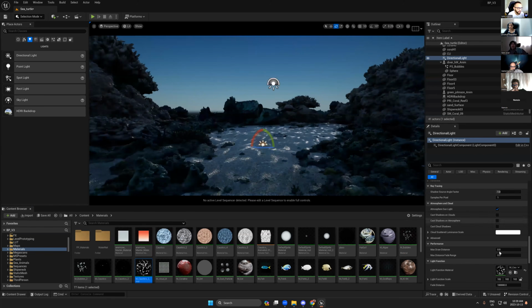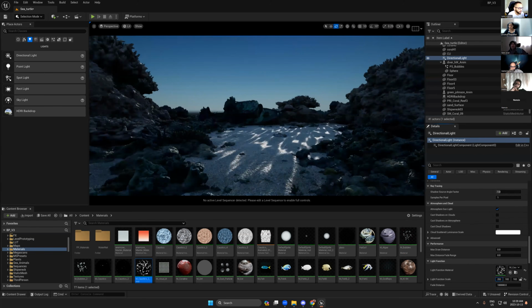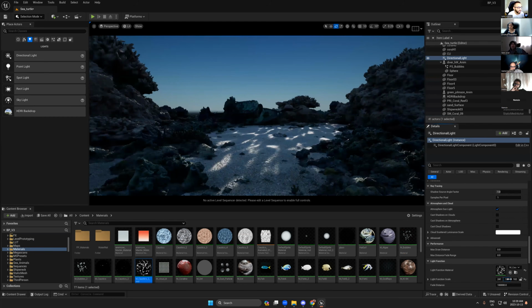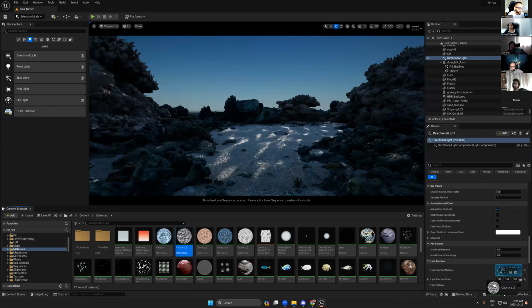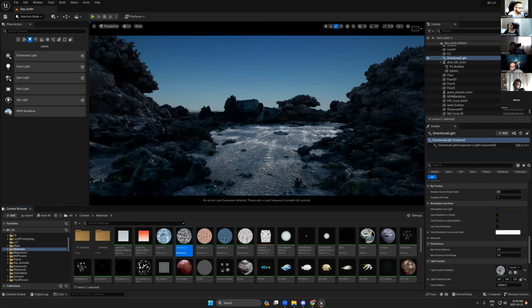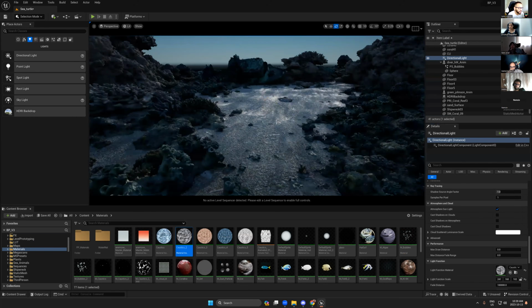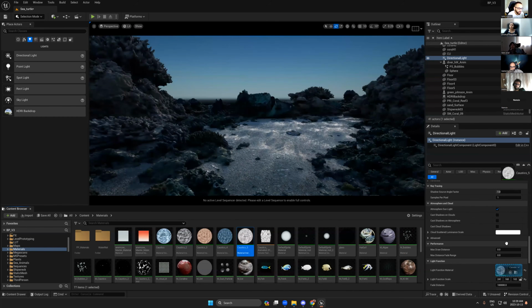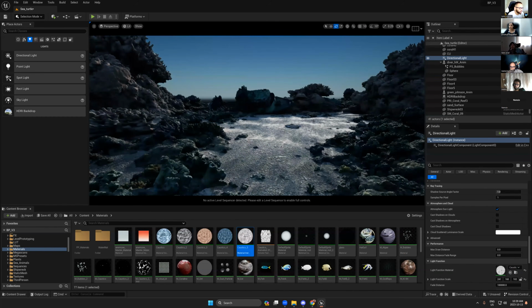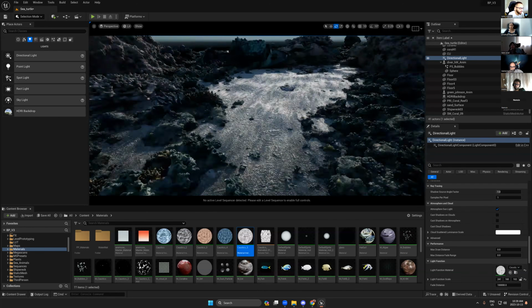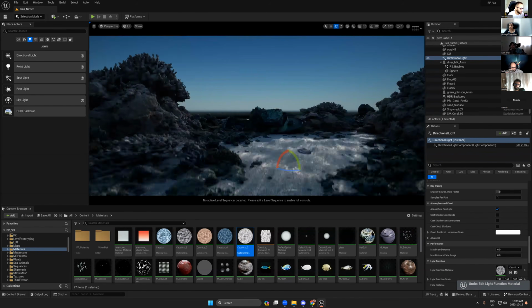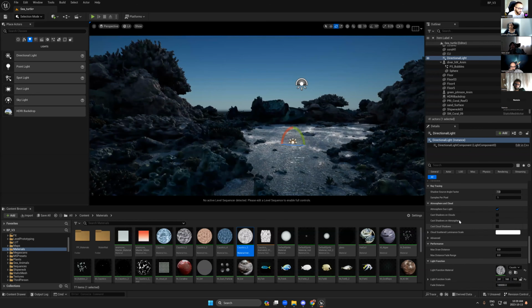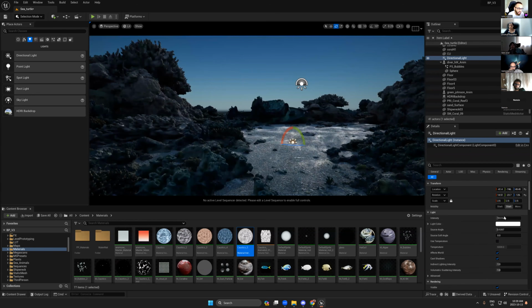As you can see, we have lights only on this area. But just imagine if we use this, we will have some scattering light coming from the materials and also some caustics light. I will keep this for now and keep the light white.